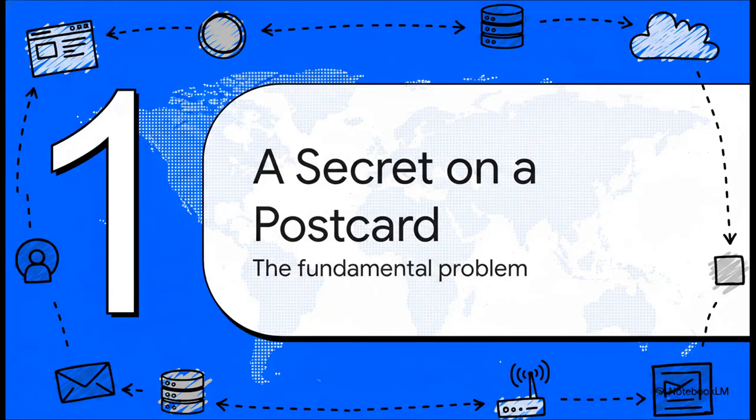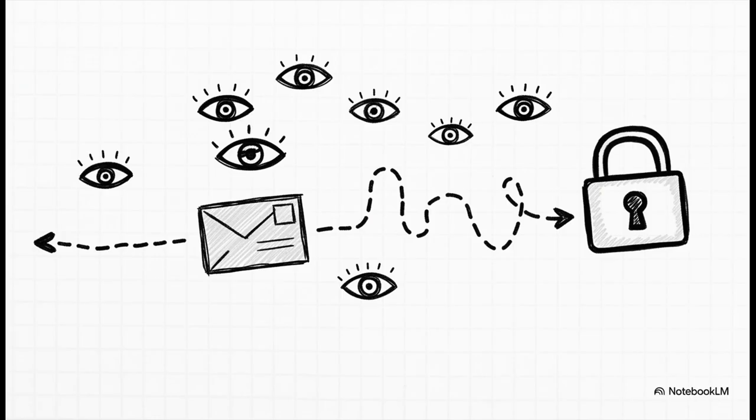I mean, really think about it. When you send an email or visit a website, your data doesn't just go from point A to point B. Oh no, it's more like a pinball, bouncing between all these different servers, routers, and networks all across the globe. Every single one of those stops is a potential eavesdropper. Without some kind of protection, your postcard is totally on public display. So the solution isn't a better envelope, it's a secret language, a language that only the person you're sending it to can understand. What we need is a lock, one forged from the very laws of mathematics itself.